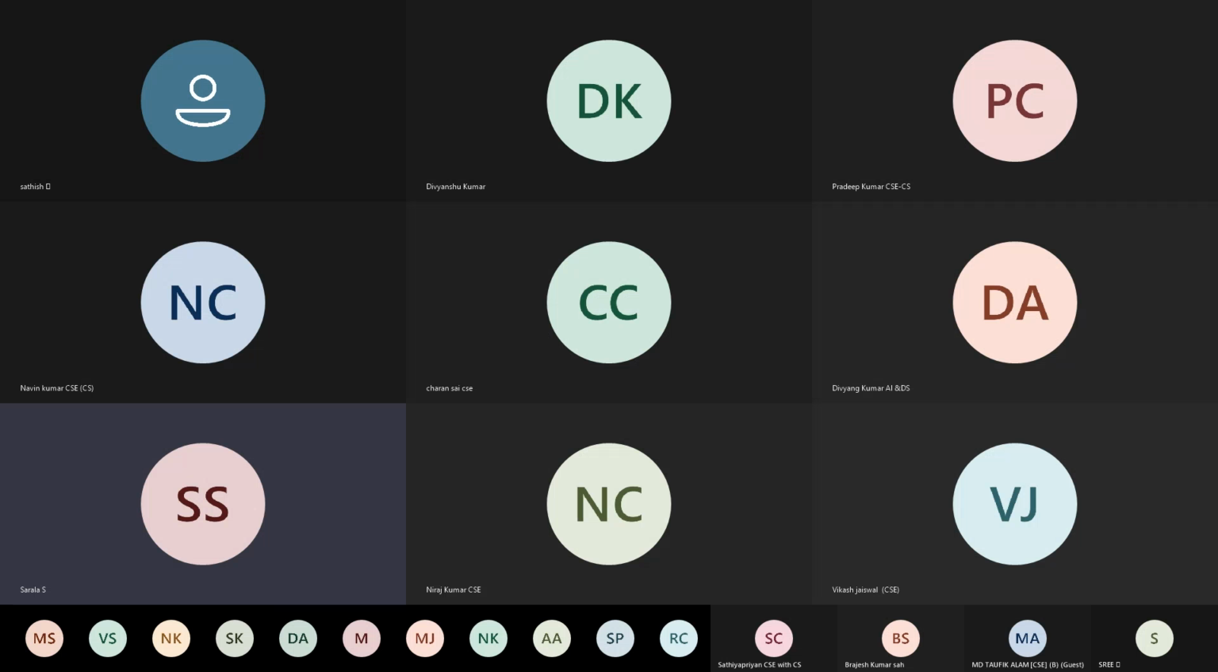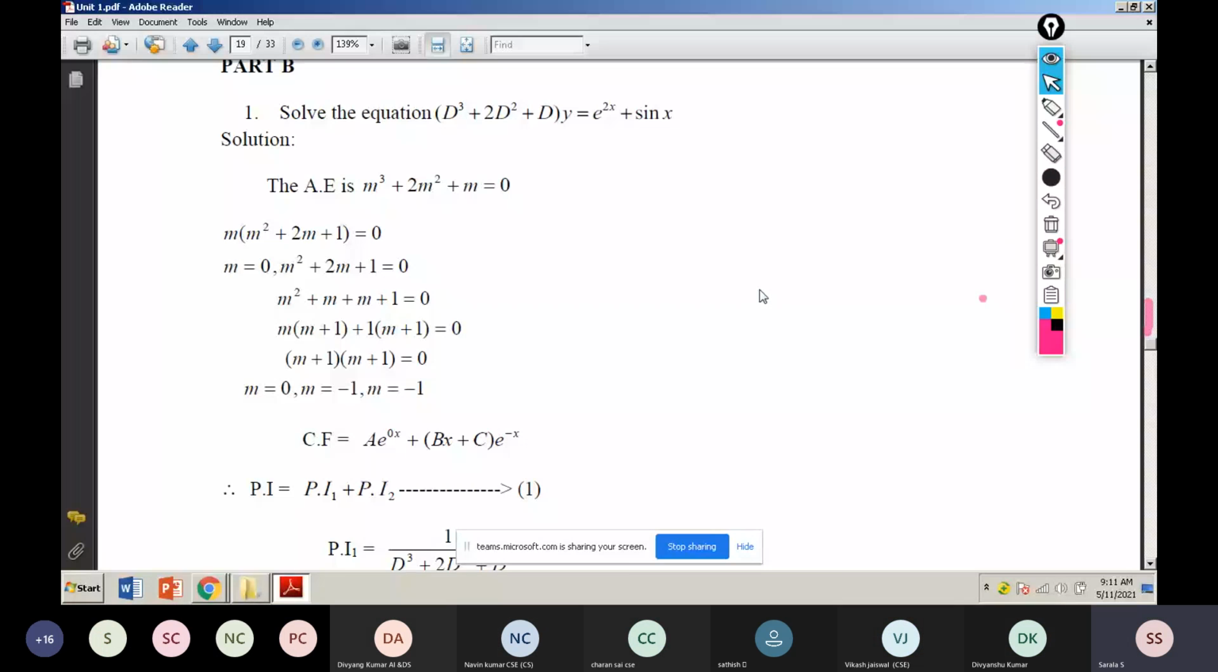Today we have to see the second type, trigonometric function. Our particular integral value will come trigonometric. After that, yesterday in class I completed the exponential case. For that exponential case, I mentioned many conditions. What is that? D equal to a, denominator definitely not equal to 0.